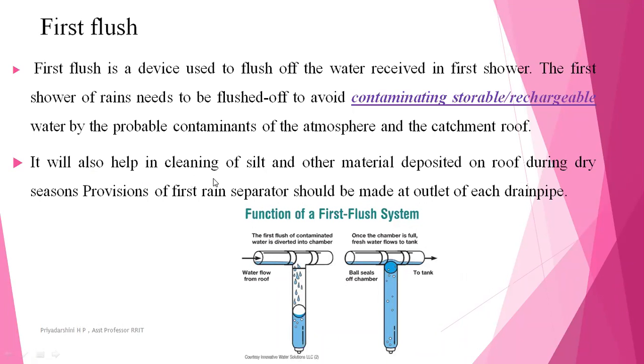It also helps in cleaning the silt and other material deposited on the roof during the dry season. Provision for the first flush separator should be made at the outlet of each drain pipe. You can see the particular figure here.